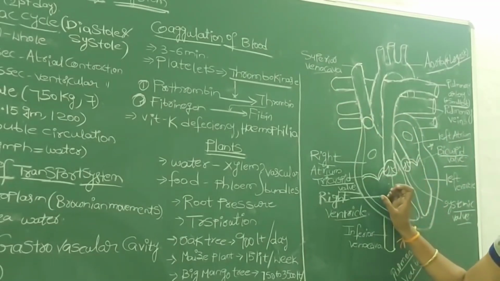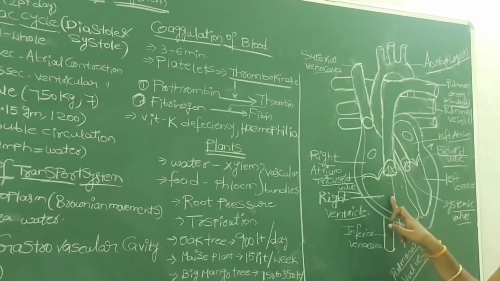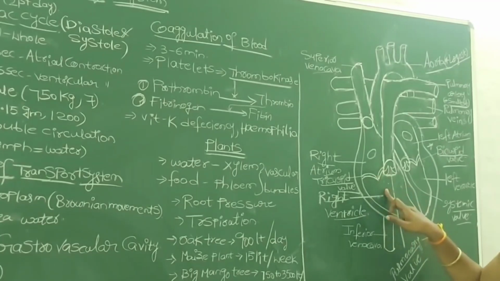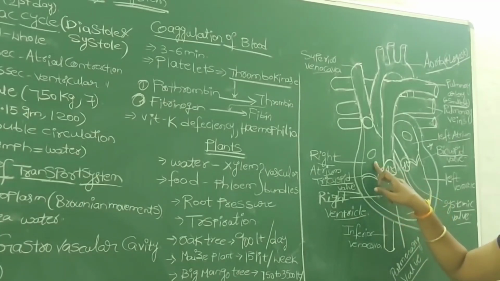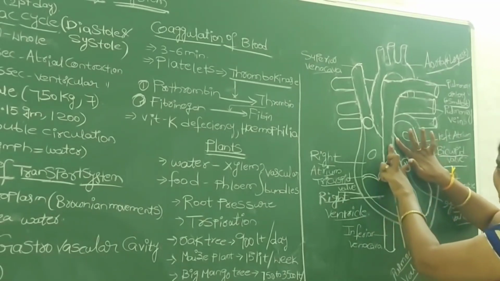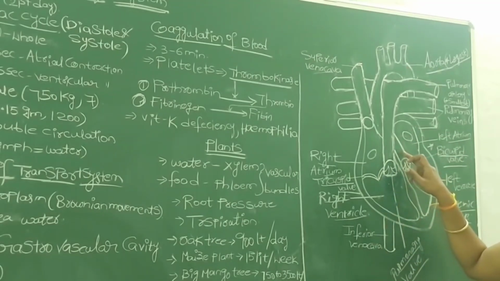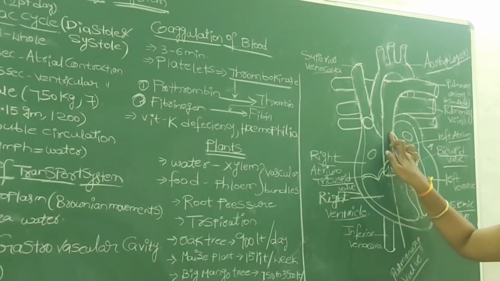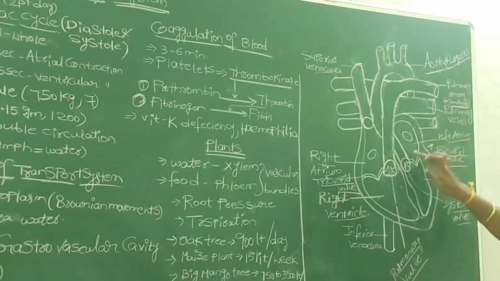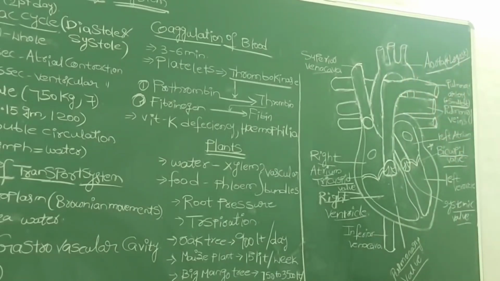But once the blood has filled the ventricles, whenever the valves are closed, there is no chance for blood to go from the ventricles to the auricles. So obviously the blood from the ventricles passes into the two different arteries, the pulmonary artery and the systemic artery. The pulmonary artery goes to the lungs and the systemic artery transports blood to all body parts.